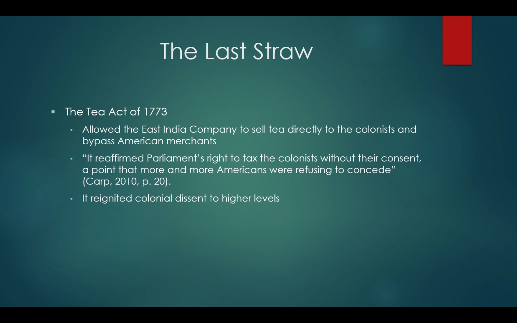The last straw that led to the Boston Tea Party was the Tea Act of 1773. This tax was implemented to enable the struggling East India Company to sell goods cheaply and directly to the colonies, bypassing American traders.